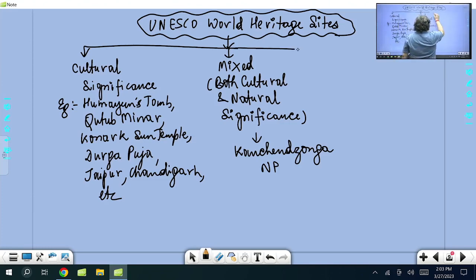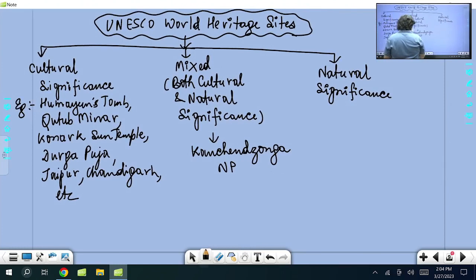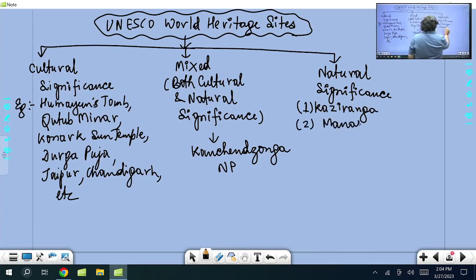And the third one is natural significance. In the natural significance, we have a big list. I'll write the names. For example, Kaziranga in Assam, Kaziranga National Park. Then Manas Wildlife Sanctuary.